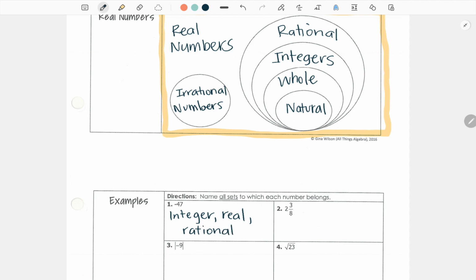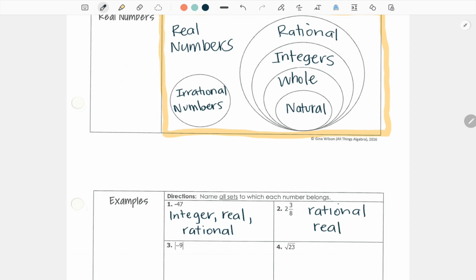Pretty easy. All right, let's look at number 2. If you're not sure what this is or where it would fit, we know that it's definitely rational because rational numbers include fractions, right? It's rational. And we know it's real. If you're not sure if it would be irrational, maybe put it in a calculator and see if it goes on and on and on forever.